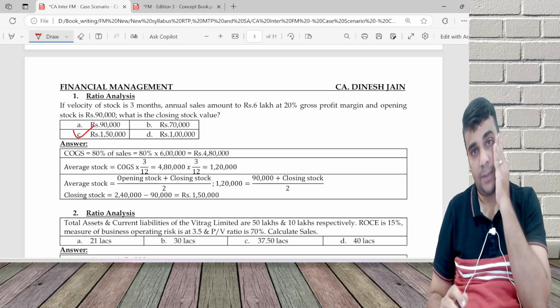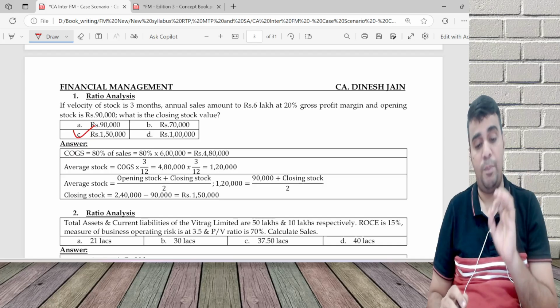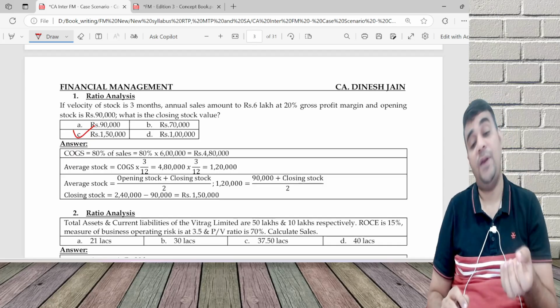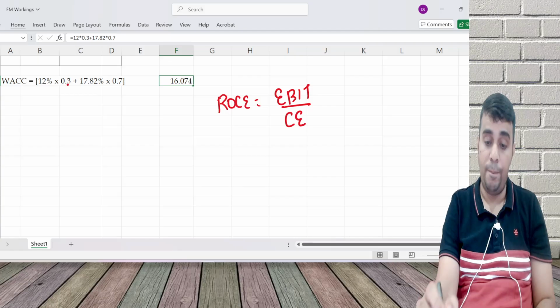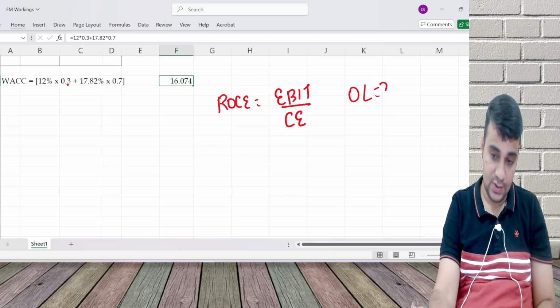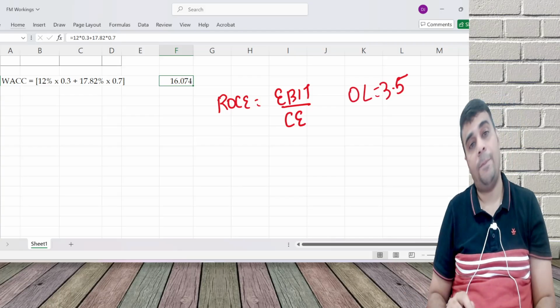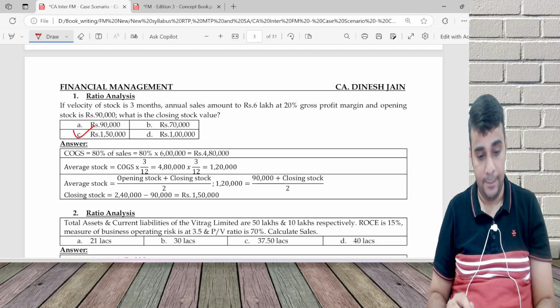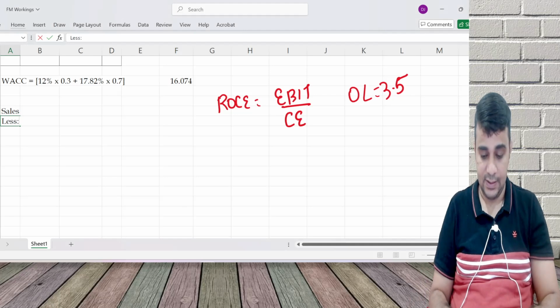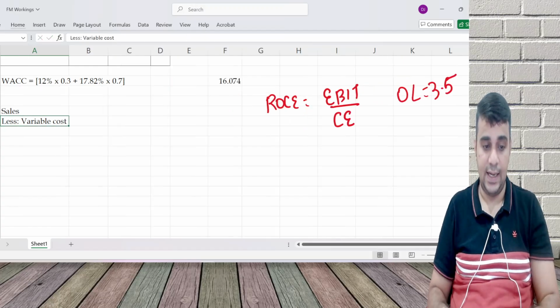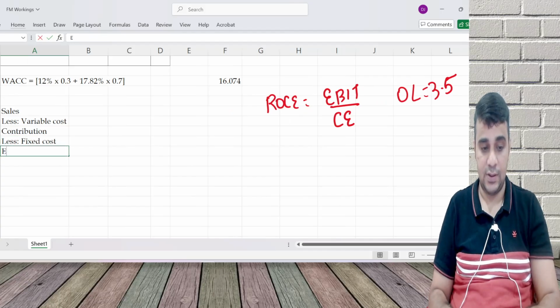This goes to the leverages chapter. Business risk means operating leverage and financial risk means financial leverage. So business operating risk means operating leverage is 3.5, and PV ratio is 70%. Calculate sales. So I do the calculation like this: sales less variable cost; PV ratio is given. Contribution less fixed cost gives EBIT.